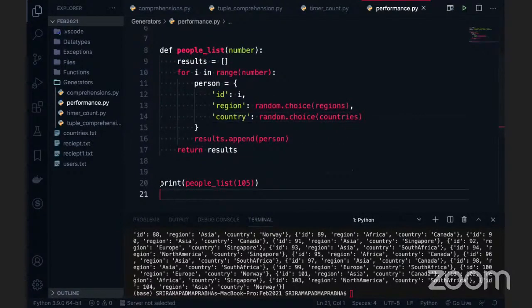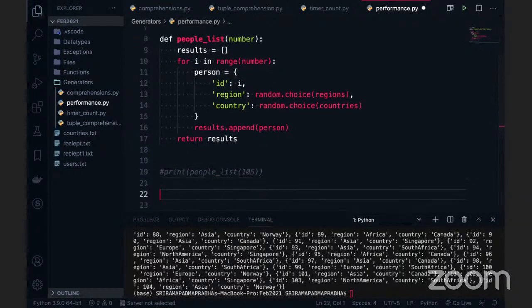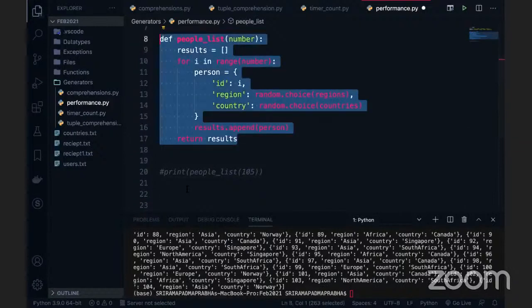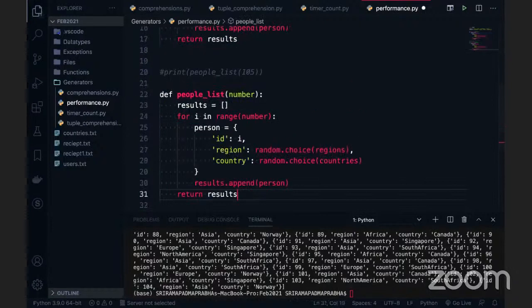Hey, I don't want it with the list. Can you please do it with the generator? Yes, the same logic I will do with the generator. So let me copy this entire code, because why do we need to rewrite it. Just copy this code, and instead of list, we can say it is a generator. Understand the code meanwhile, what I did. I don't want a list here, right? This is a list-based one. So this line number 23 is useless in this case. Can I remove this one?